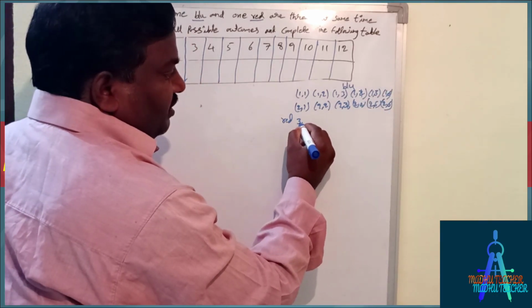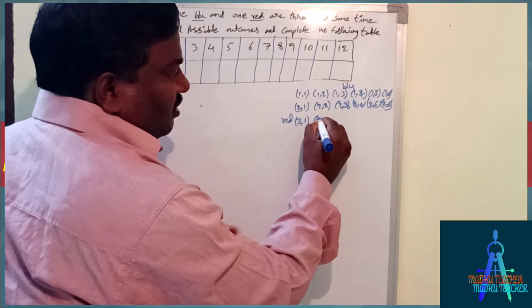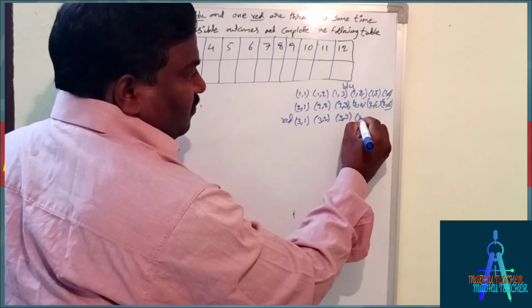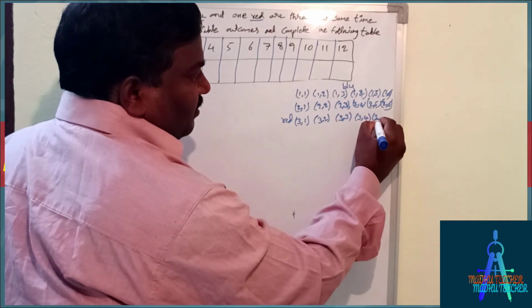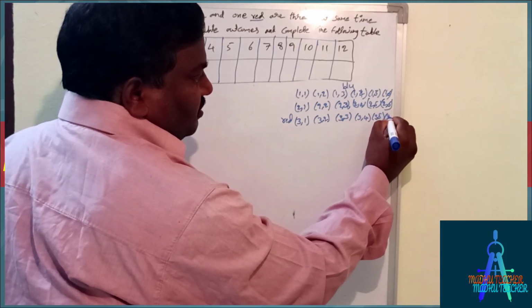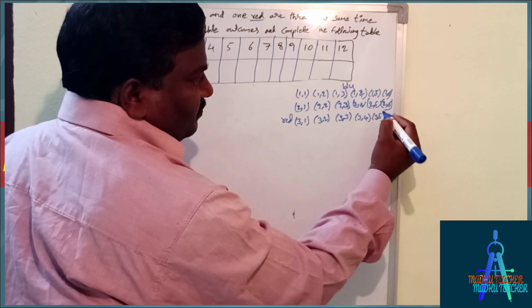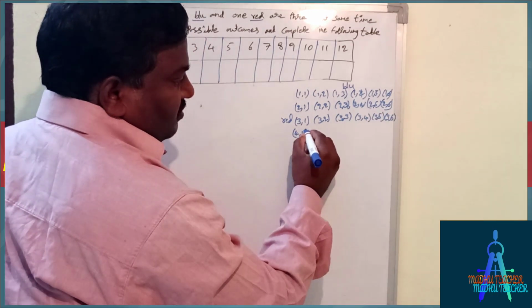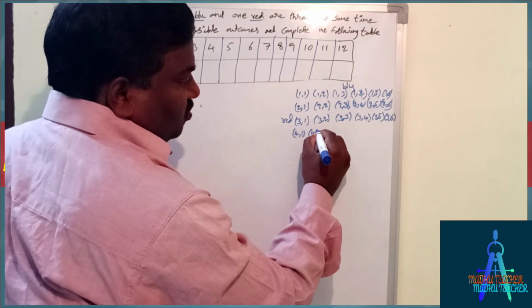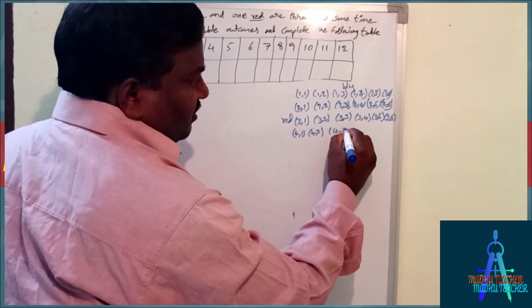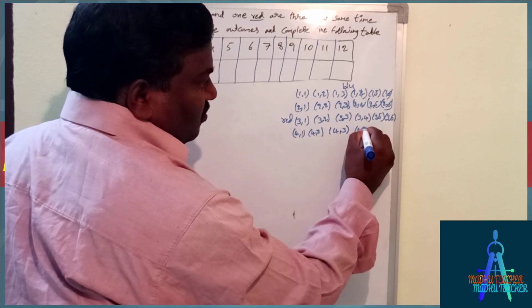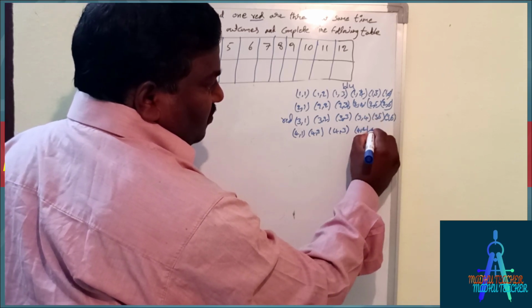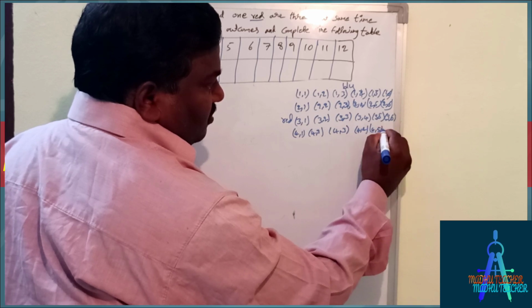Suppose it is 3, it may be 1 or 2 or 3 or 4 or 5 or 6. Suppose it is 4, it may be 1, 2, 3, 4, 5 or 6.